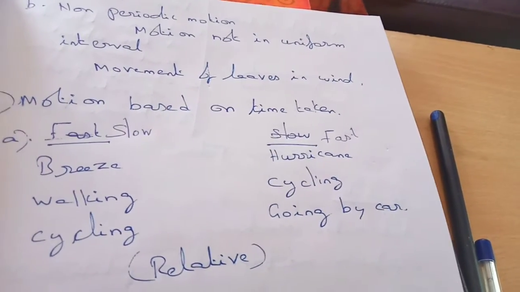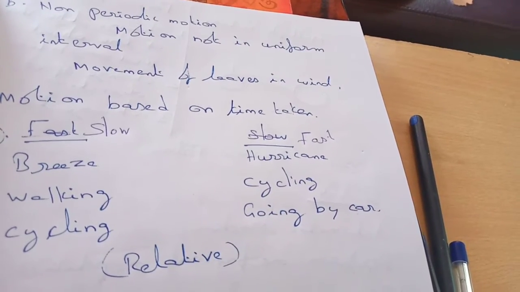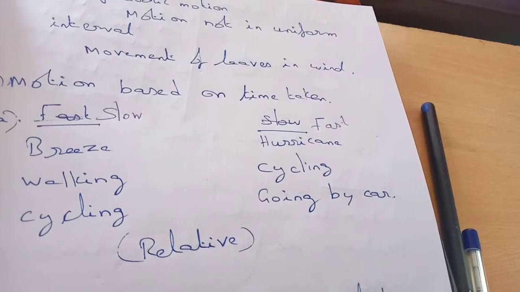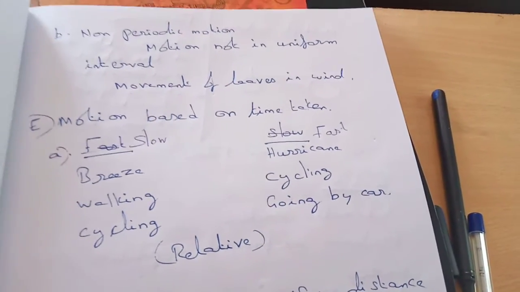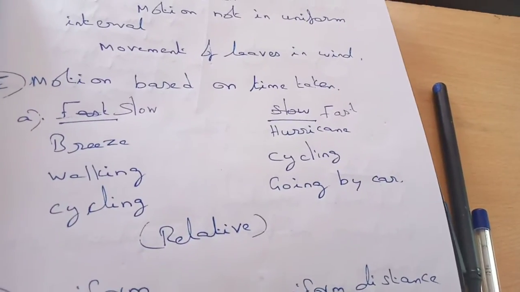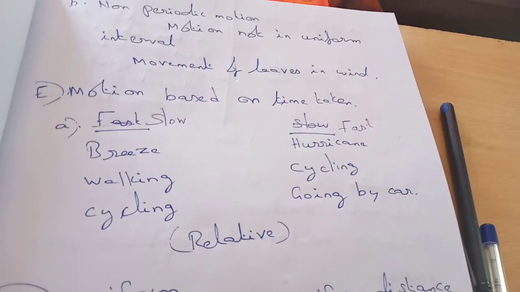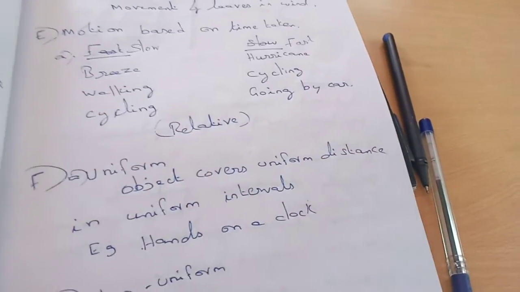Cycling is a fast motion, but cycling is a slow motion if it is compared to going by car. Again, going by car is a slow motion if it is compared to going by aeroplane or some other thing. So these are all relative. It is different based on what we compare it with. It's not going to be the same.